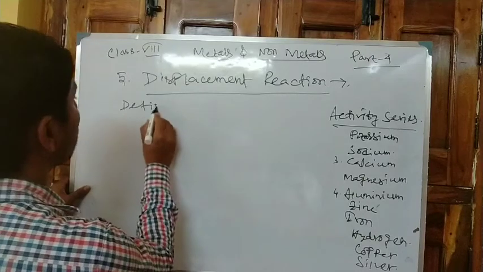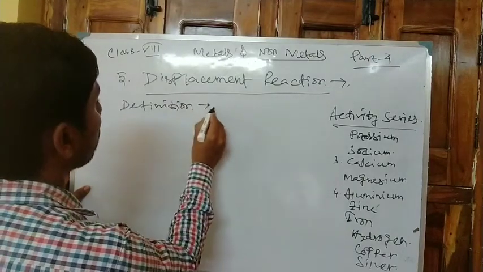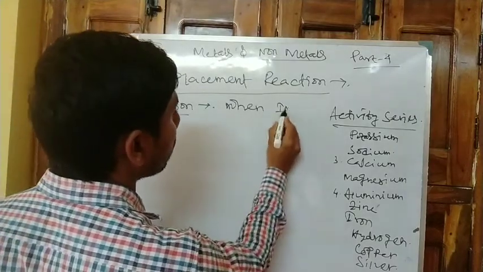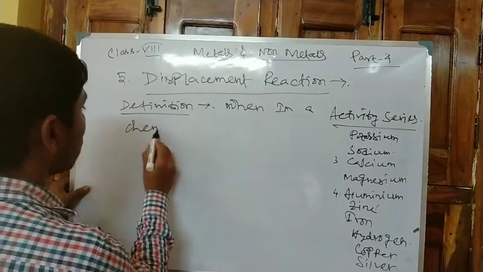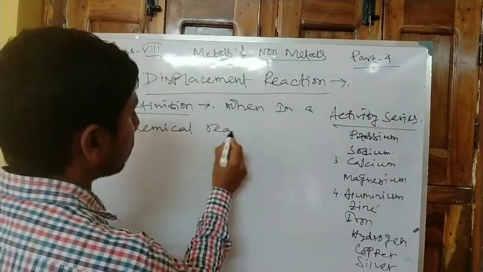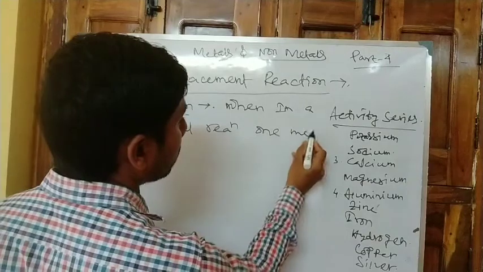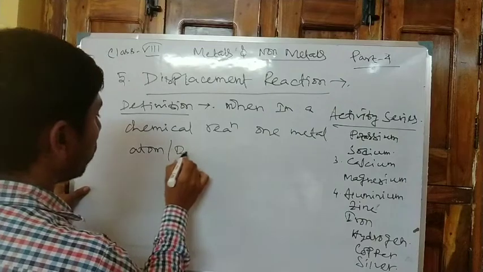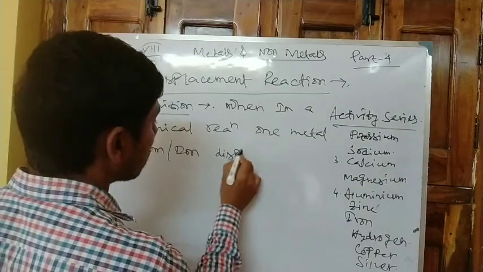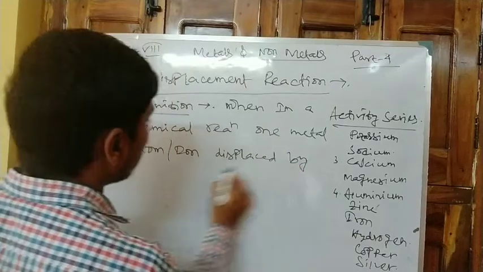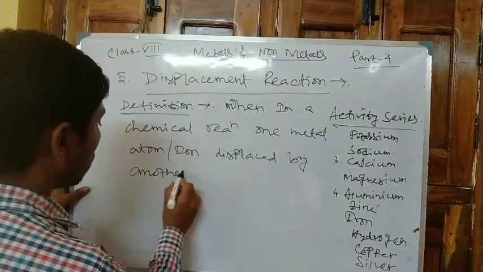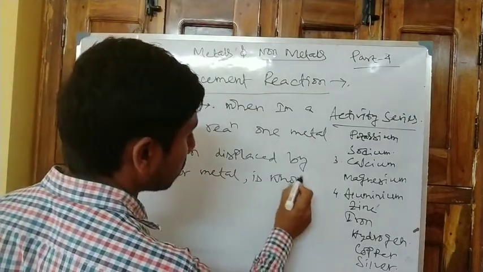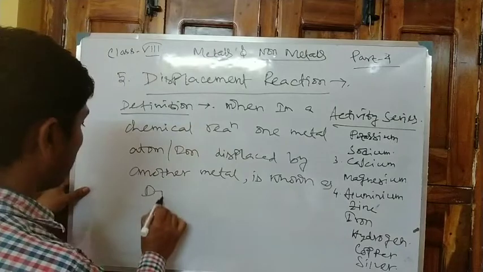Definition: when in a chemical reaction, one metal atom or ion is displaced by another metal, it is known as a displacement reaction.